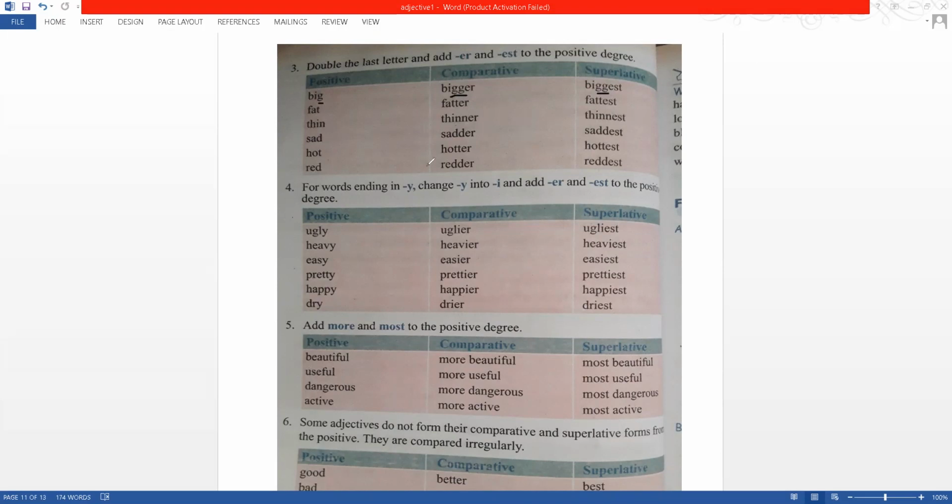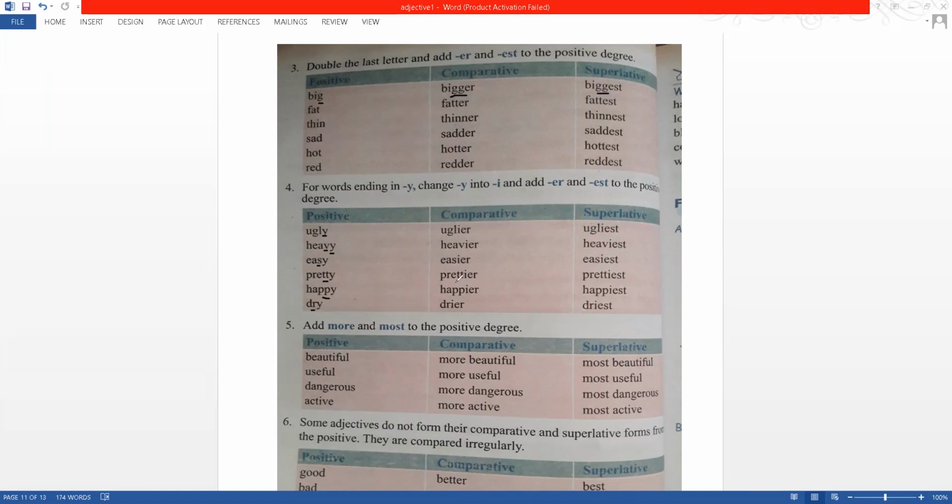So that is what happens in red, hot, sad. And if there is a Y at the last of your positive, that Y will change into I when you change it into comparative and superlative degree. And this only happens if there is no vowel sound before Y. Before Y, you notice there is no vowel sound. L, V, S, T, P, R, they are not vowels. That's why this happens. If there is a vowel sound, Y will stay.